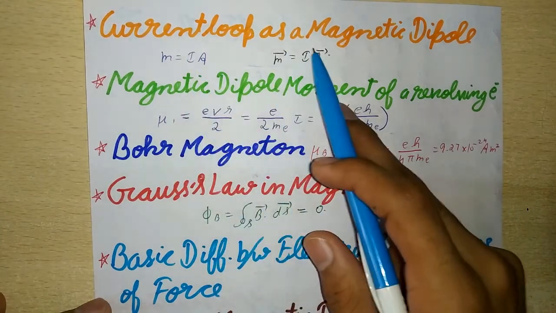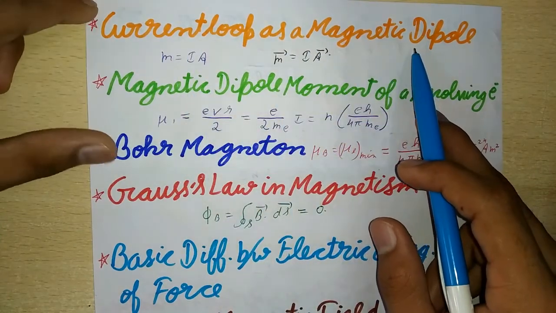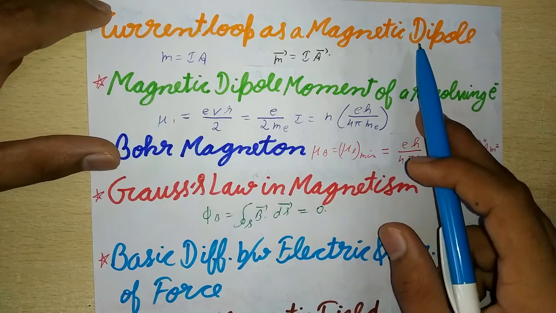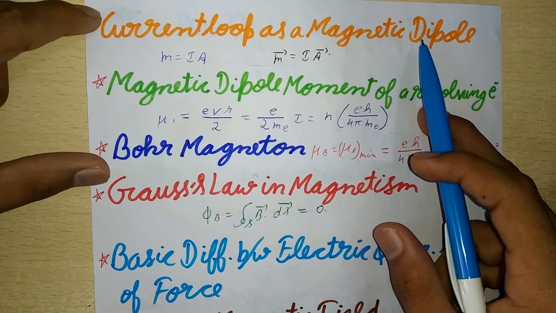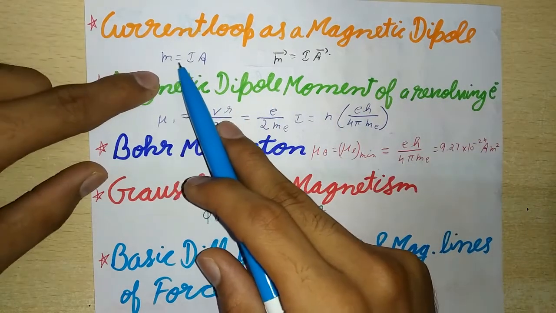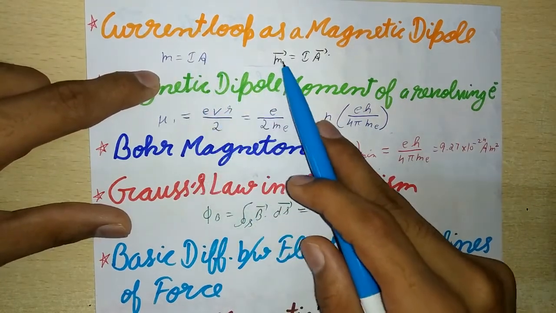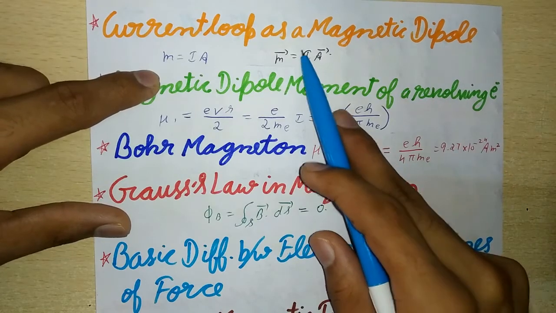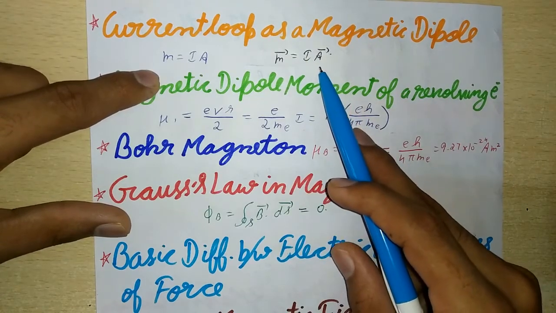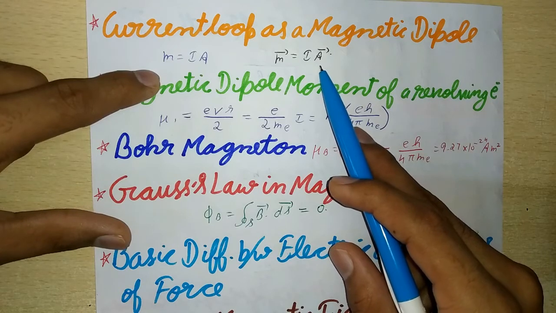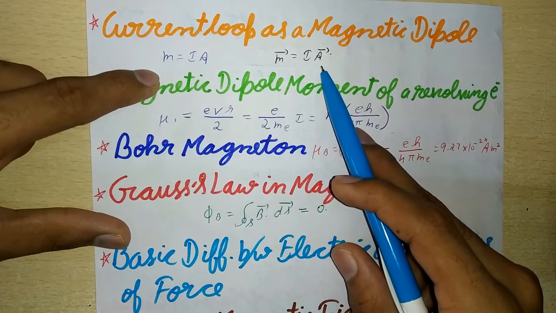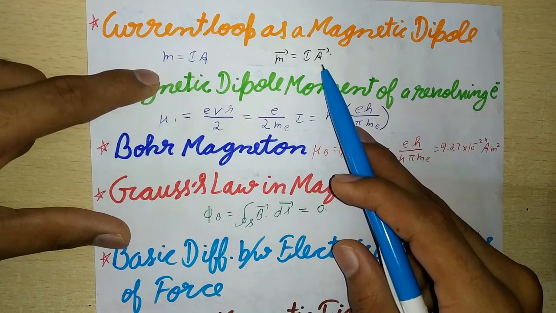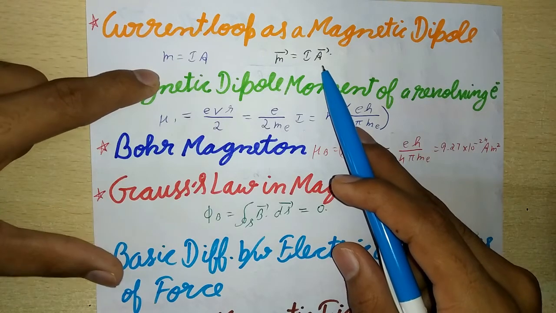Next is current loop as a magnetic dipole. A planar current loop of area A and carrying current I behaves as a magnetic dipole of dipole moment m is equal to IA. And in vector notation, m vector is equal to I A vector. The direction of m vector is given by the right-hand thumb rule. If we curl the fingers of the right hand along the direction of the current in the loop, then the extended thumb gives the direction of the magnetic moment associated with the loop.